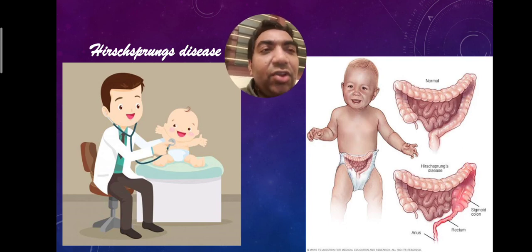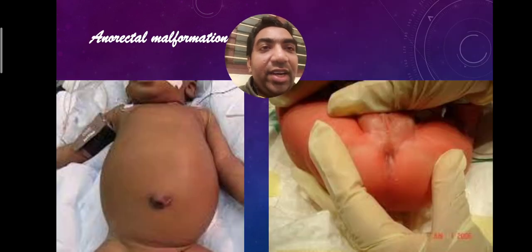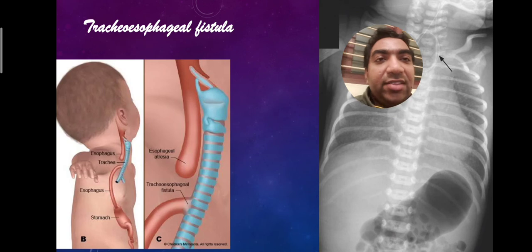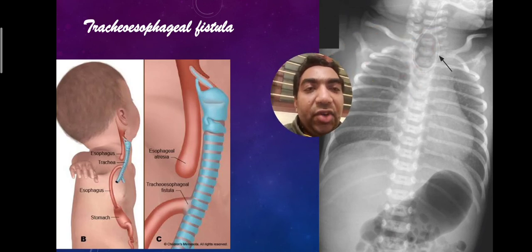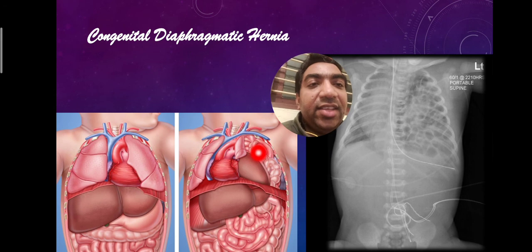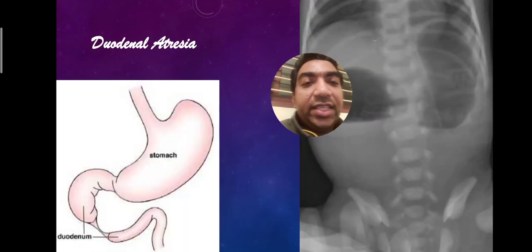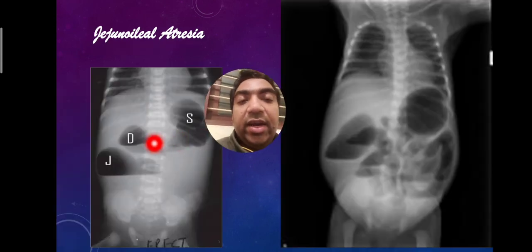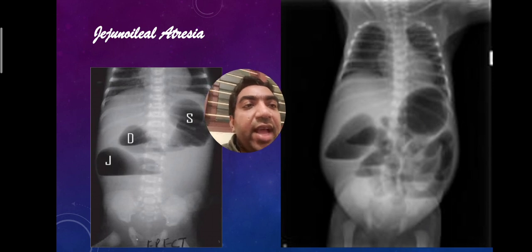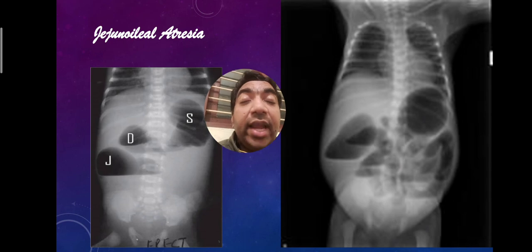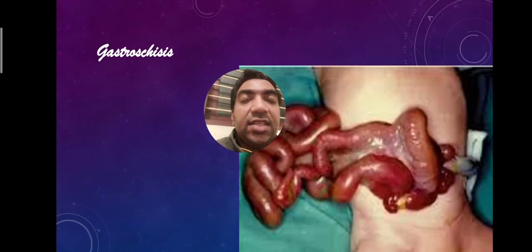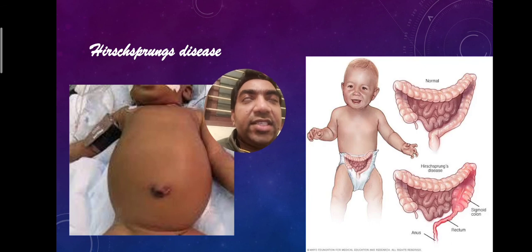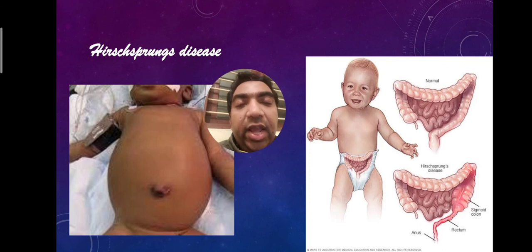So let us go through the photo album once more because it is important. You'll always forget it. Anorectal malformations, no anal opening. Esophageal atresia, coiling of the tube. Then congenital diaphragmatic hernia, there is a bubble inside the chest cavity. Duodenal atresia, dilated stomach, dilated duodenum, double bubble appearance. Jejunal atresia, dilated stomach, dilated duodenum, dilated jejunum, triple bubble appearance. And in ileal atresia, multiple dilated bowel loops and air fluid levels, and absence of rectal gas. Gastroschisis, defect in the abdominal wall. Hirschsprung's disease, abdominal distension, but there is no anorectal malformation, and it has to be confirmed by contrast studies.